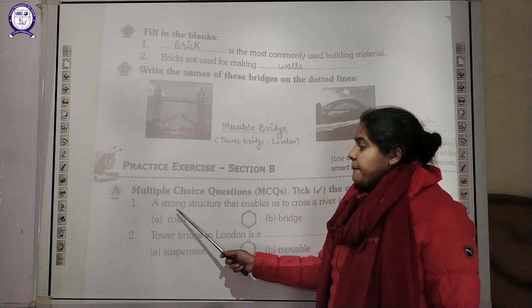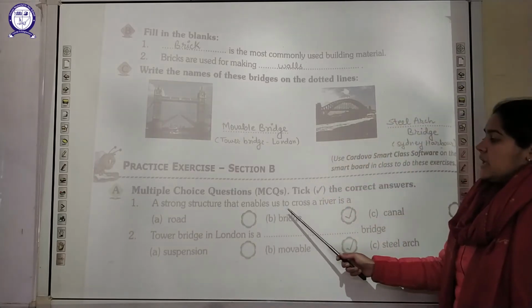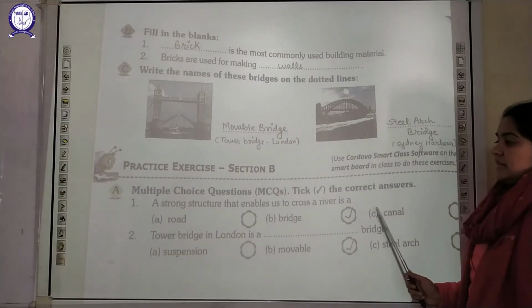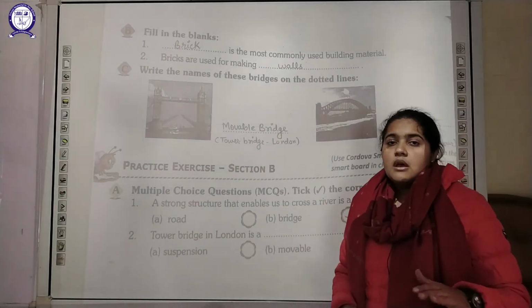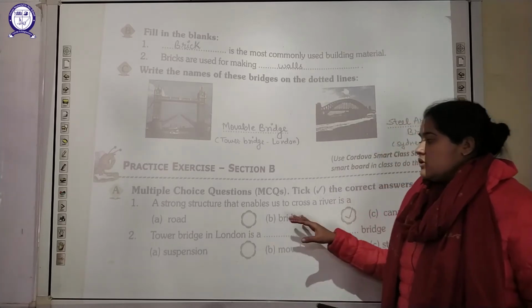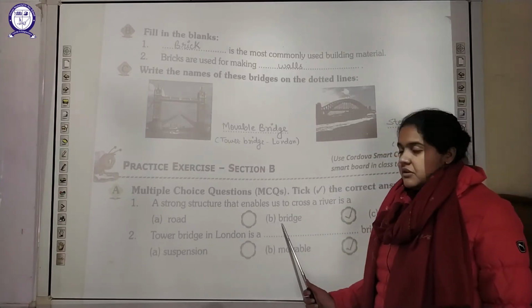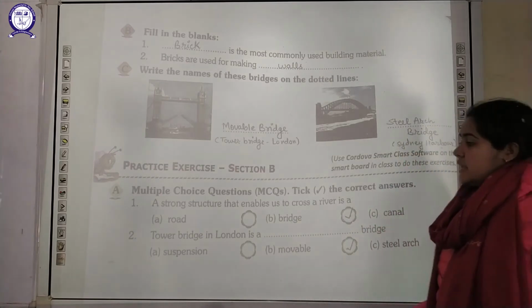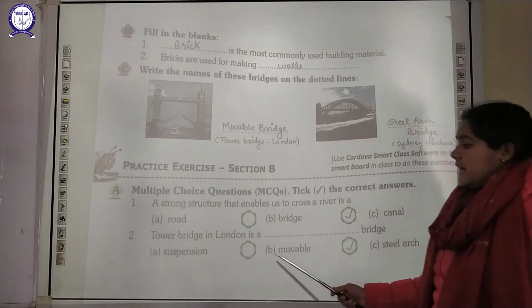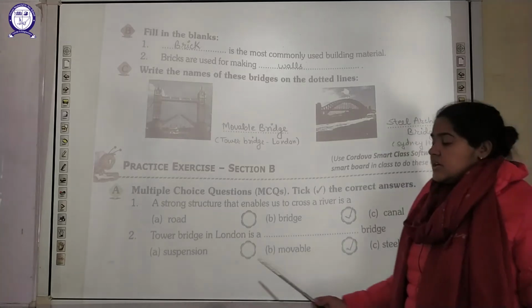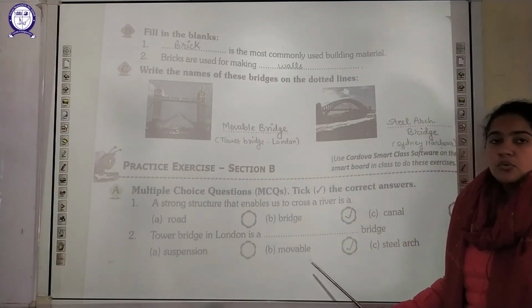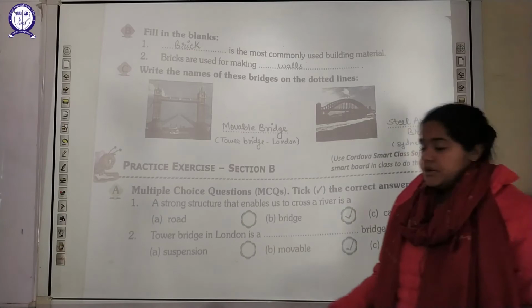So as you can see, a strong structure that enables us to cross a river is a dash. So what is being constructed, the strong structure that will enable us to cross the river? Here the answer will be bridge. The next is: your Tower Bridge in London is a dash bridge. So it is a kind of what example? A movable bridge.